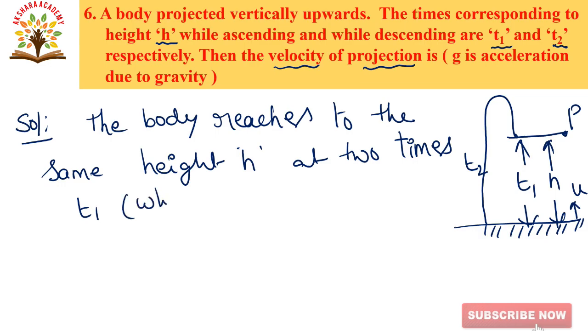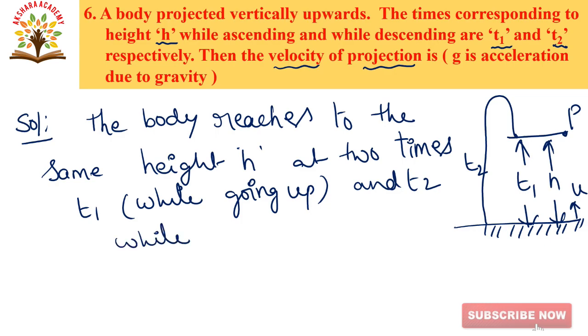T1 we are taking while going up, and T2 while coming down. This is going up and this is coming down.